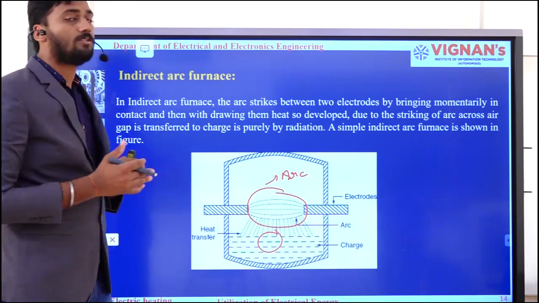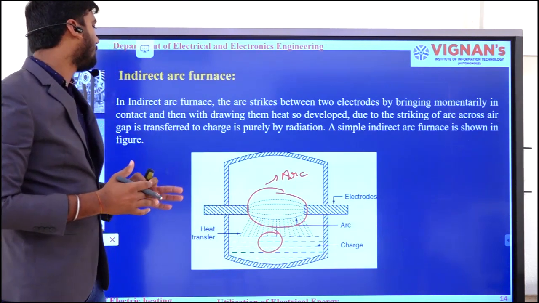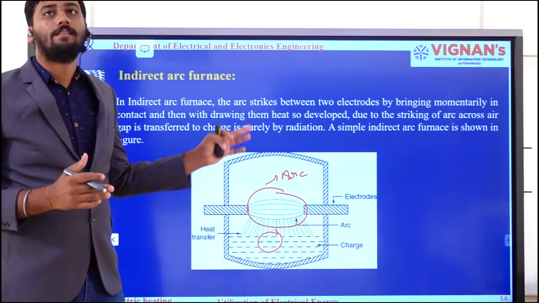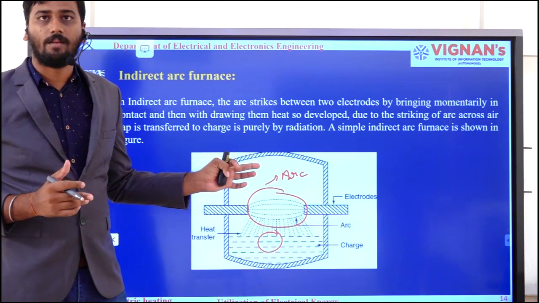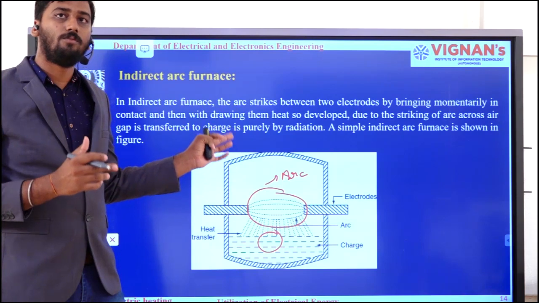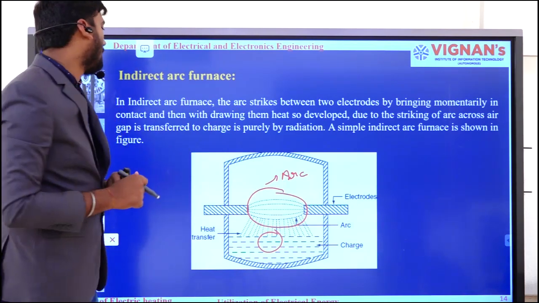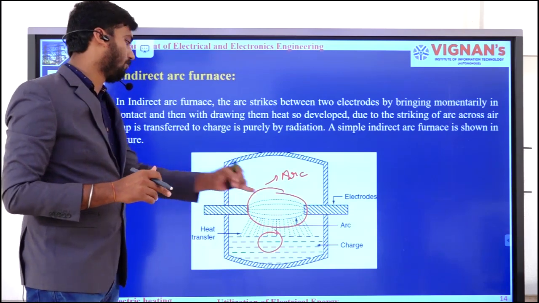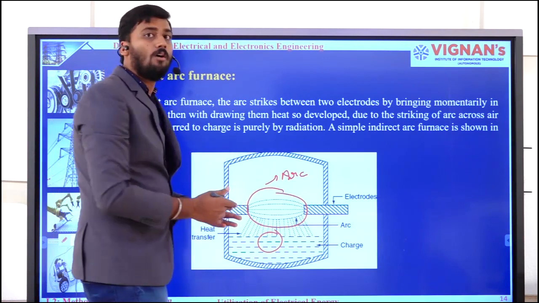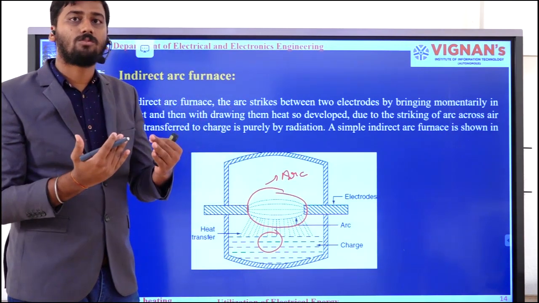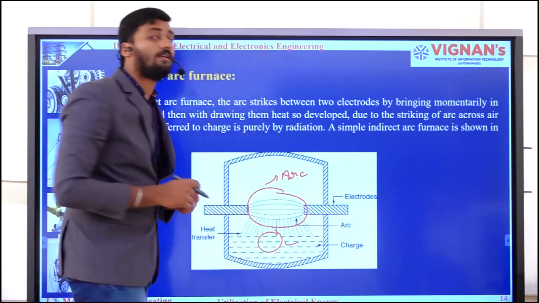Okay. That's why I was calling this method the indirect arc method. And one more thing, this method is only used for single phase AC power supply. This type of arc will be fed only by a single phase AC power supply. By providing the single phase AC power supply to these electrodes, I was generating the arc. From the arc, the heat has to be transferred to the charge which is present over there.